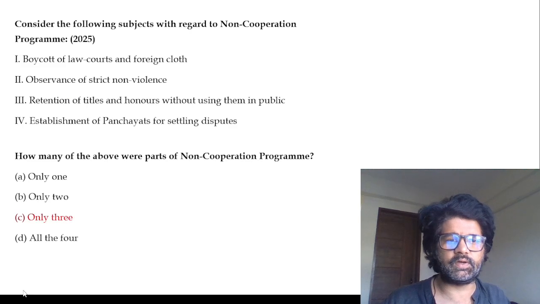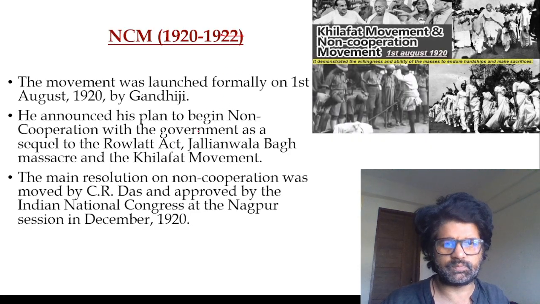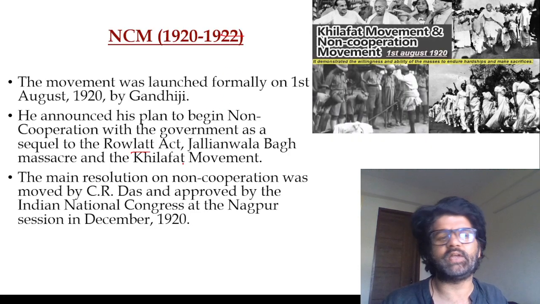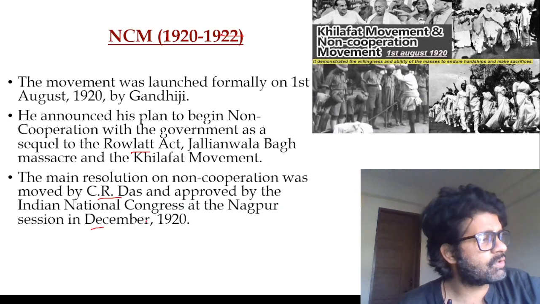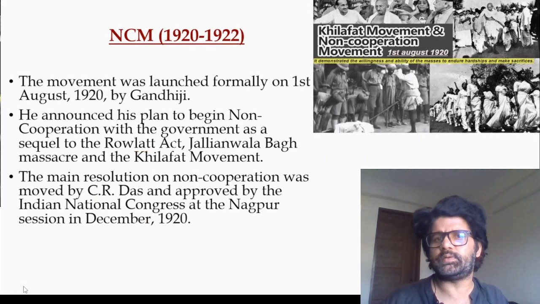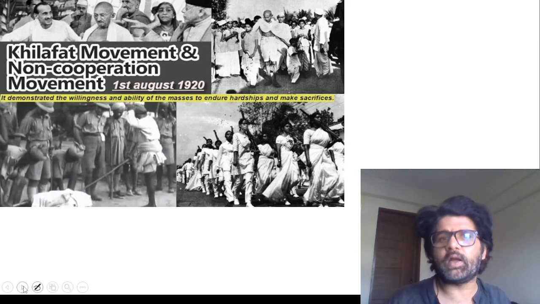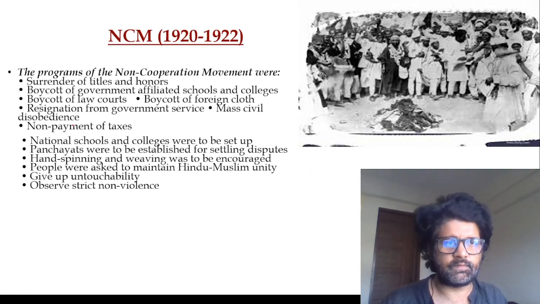Only 3 was wrong. If you see this, NCM, the Non-Cooperation Movement, 1922, and non-cooperation as a sequel to the Rowlatt Act and Jallianwala Bagh. The main resolution was moved by C.R. Das at the Nagpur session of December 1920, very important. Because I think in this session they also talked about the linguistic reorganization of states, which did not happen immediately after 1947 because of the partition. And this is the point which we are focusing on: non-payment, boycott of government-affiliated law courts, resignation, surrender of titles.